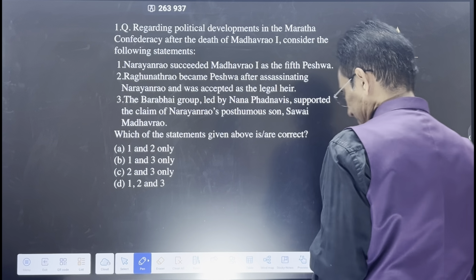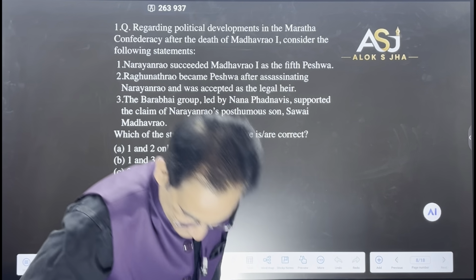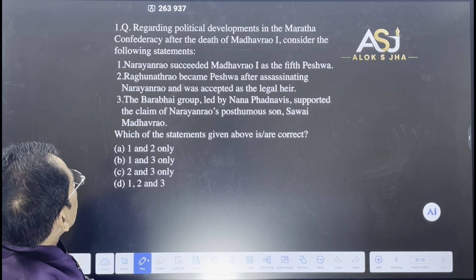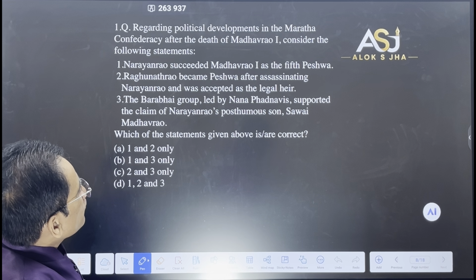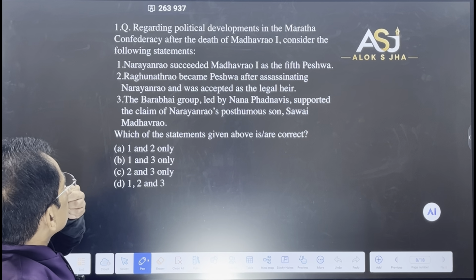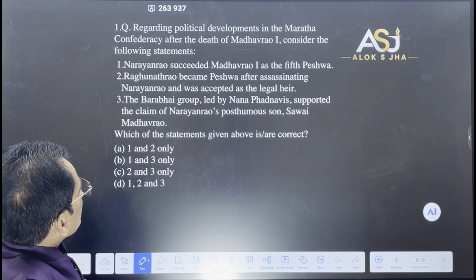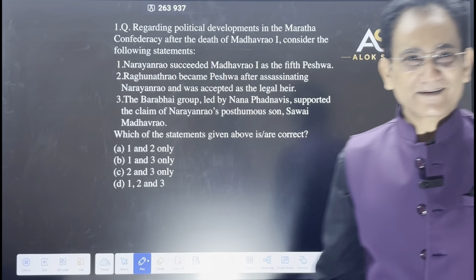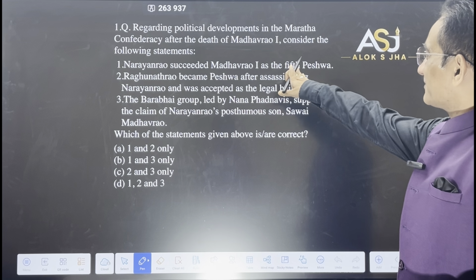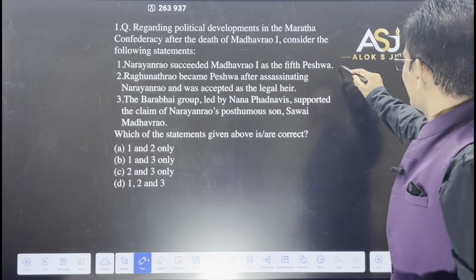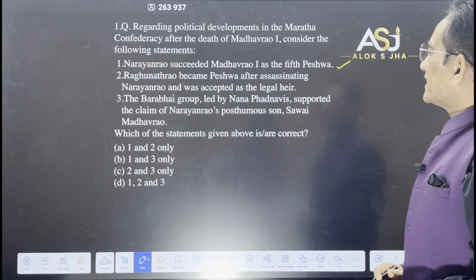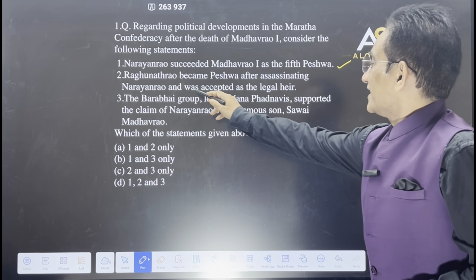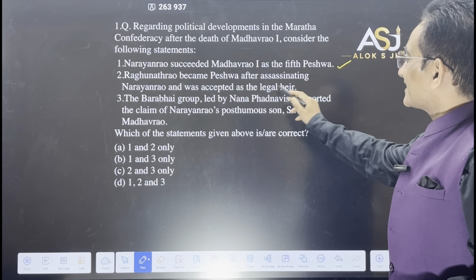Just see the first question. Can you see the first question? You tell me the answer. Regarding political development in the Maratha Confederacy after the death of Madhav Rao I, consider the following statements. Narayan Rao succeeded Madhav Rao I as the fifth Peshwa, right or wrong? Correct. Raghunath Rao became Peshwa after assassinating Narayan Rao, correct? But he was not accepted as the legal heir, so this is wrong.